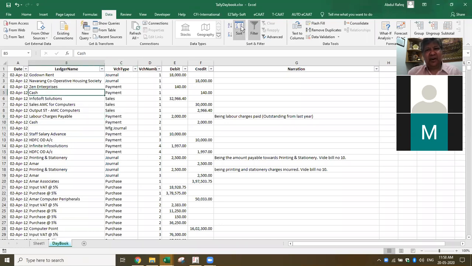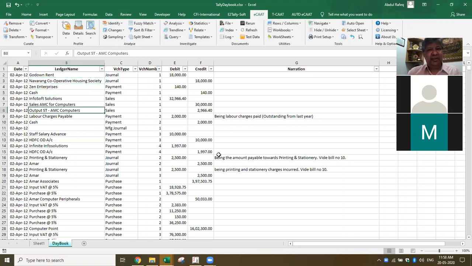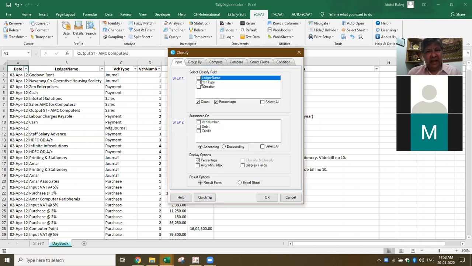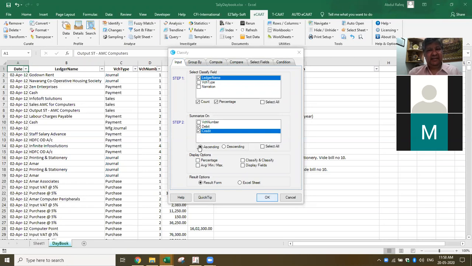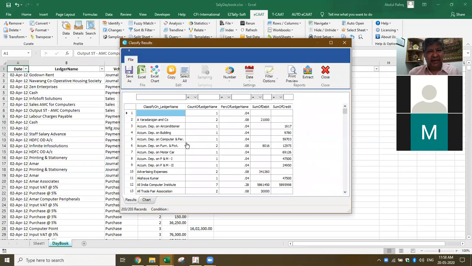Yeah, mostly standalone. Now, if you see, I've got this Tally data. For example, the client is using SAP. I asked him to export all the transactions from SAP. Now I want to do the analysis. Here in the data menu, I just use classify, and I say based on the ledger name. So it means I'm actually generating an automatic trial balance directly from the transactions. For all the transactions, it's preparing a summary.